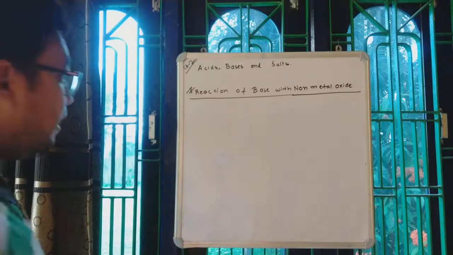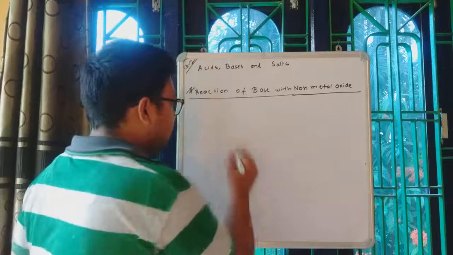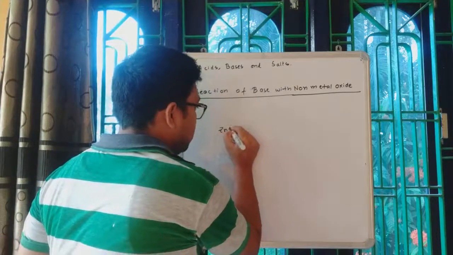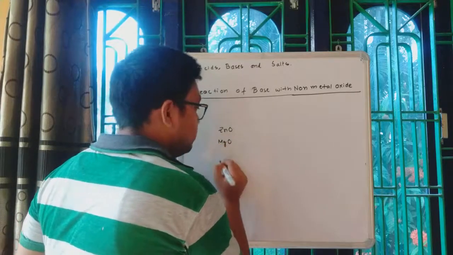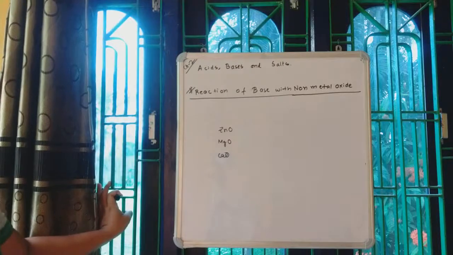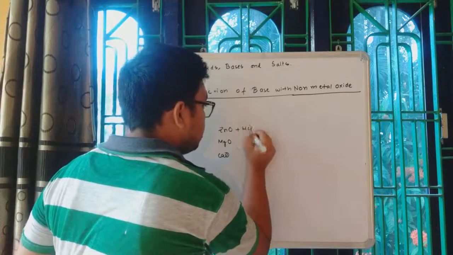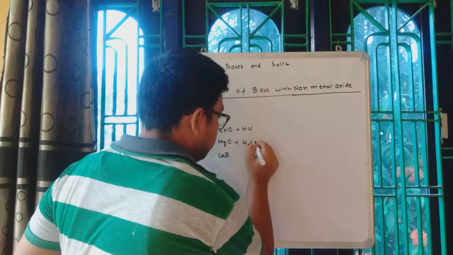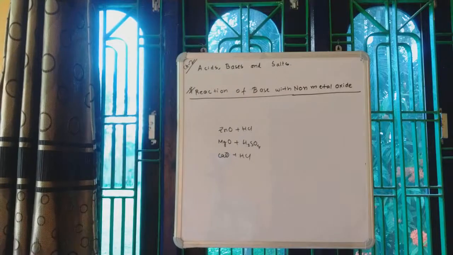Earlier, acids used to react with metal oxides like ZnO, like MgO, like CaO. This kind of metal oxides were reacting with acids like HCl, like H2SO4. It was a bit different back then.